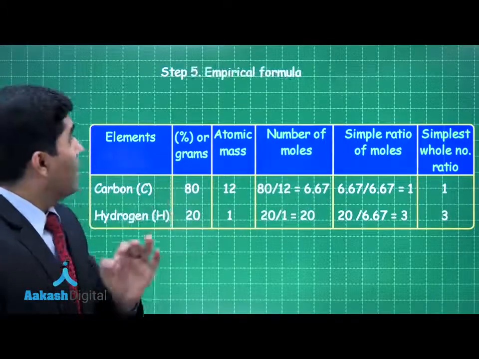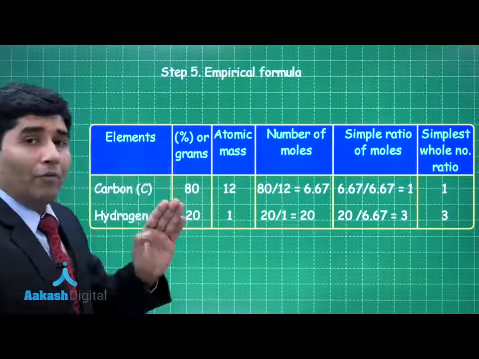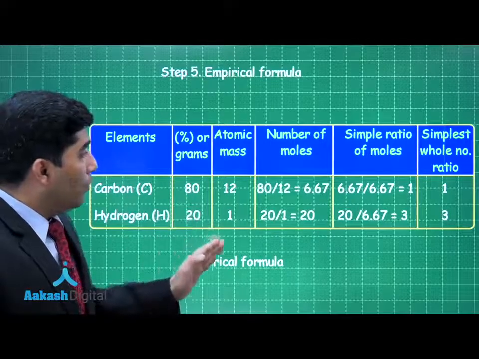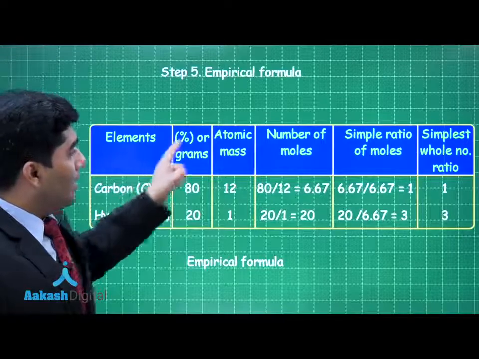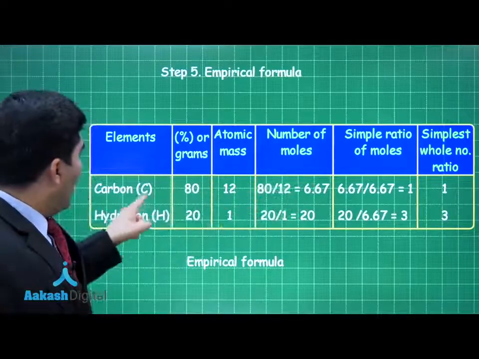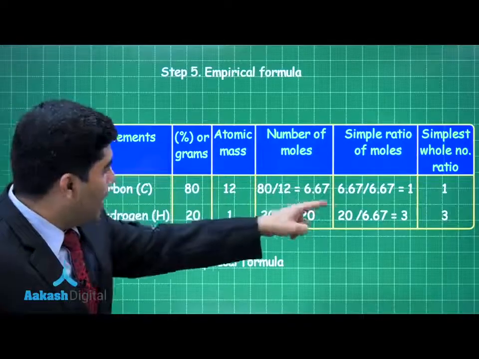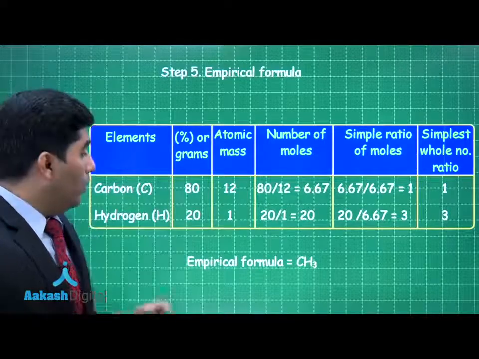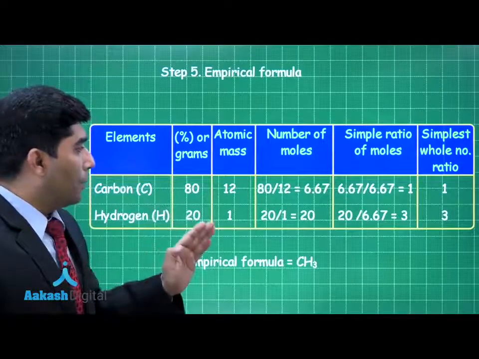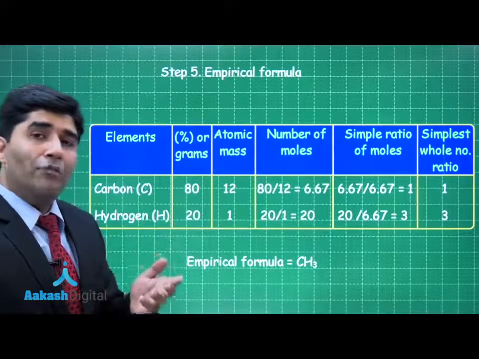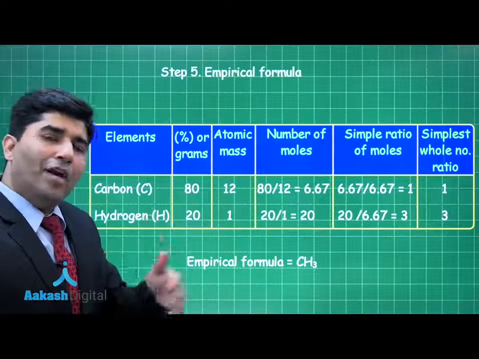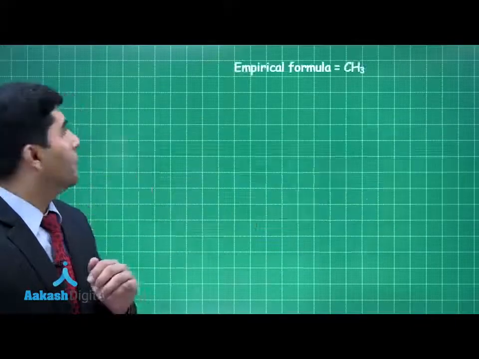In the next step, we will find the empirical formula. Carbon has 1 atom, hydrogen has 3 atoms. Therefore, the empirical formula is CH3. Now, we have to find the molecular formula, and for that we follow certain steps.